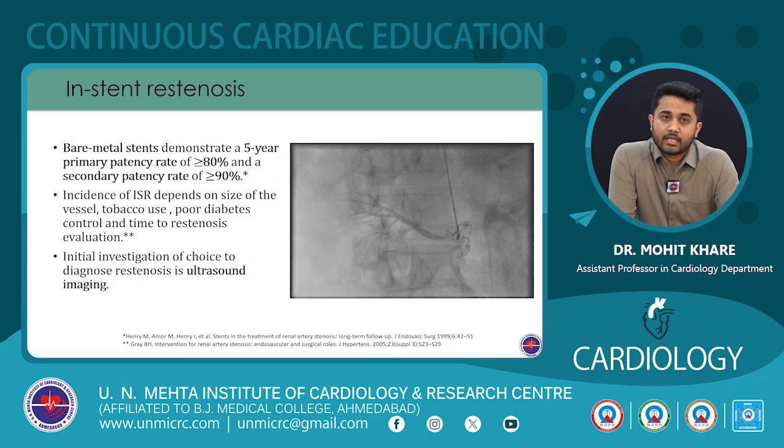So, it has been found that in patients in whom bare metal stents are placed, there is a 5-year primary patency rate of more than 80% and a secondary patency rate of more than 90%. The risk of in-stent restenosis, similar to coronary artery stent restenosis, has common risk factors. It depends on the size of the renal vessel, usage of tobacco, poor diabetes control, and even time to restenosis evaluation. Based on various studies, the rates are different.